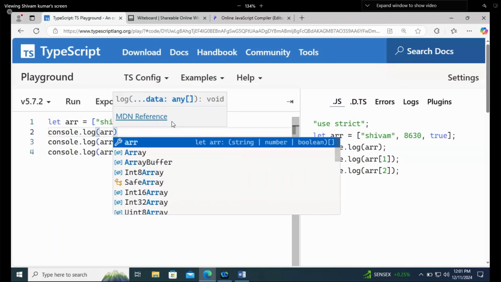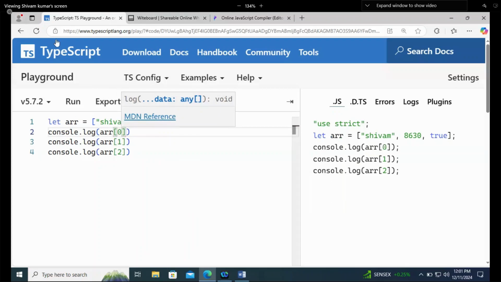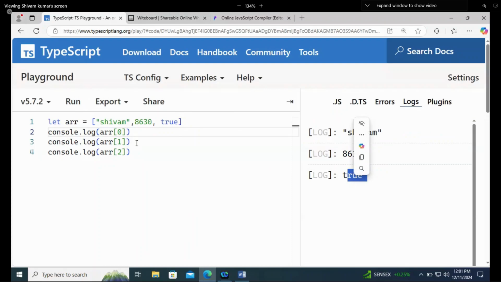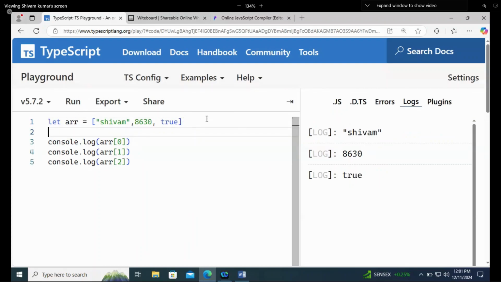Console.log array of 0. Printing in the same way. These are called the mixed arrays. You can mix the data types like union only. In union, we were able to mix the data types. Here also we can.